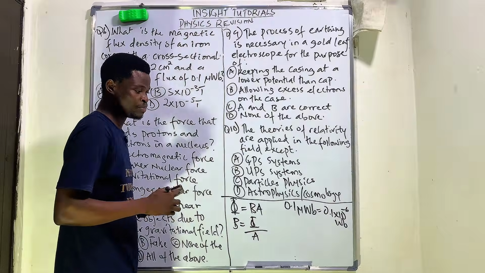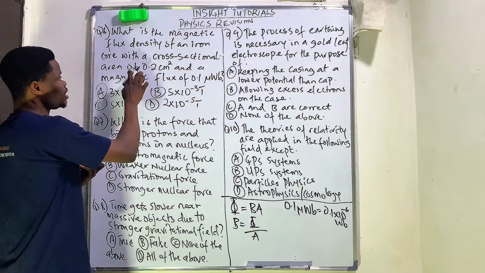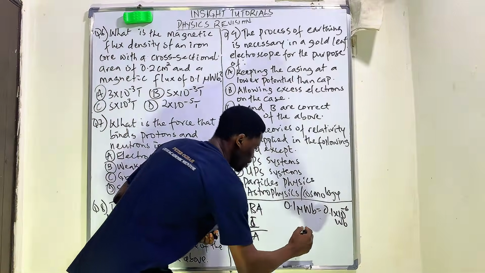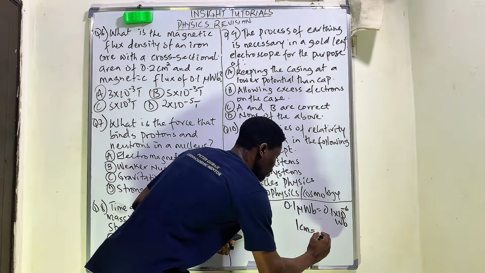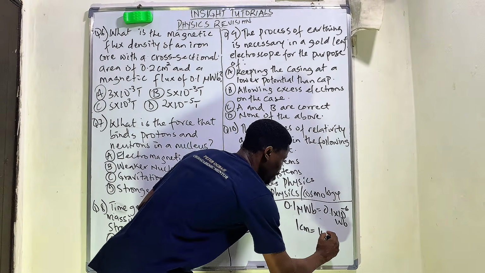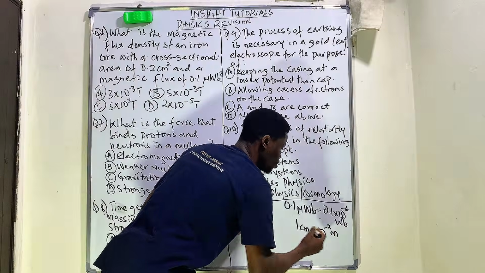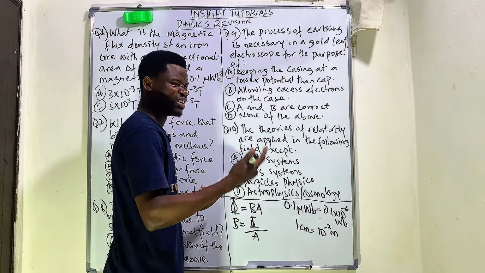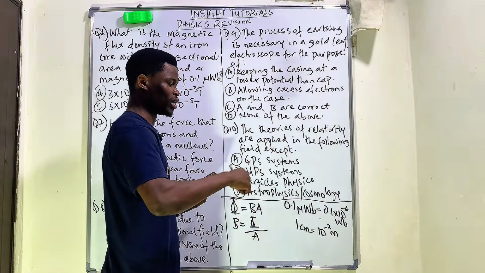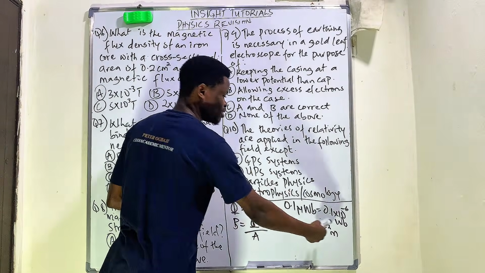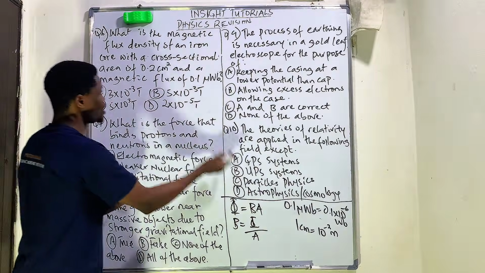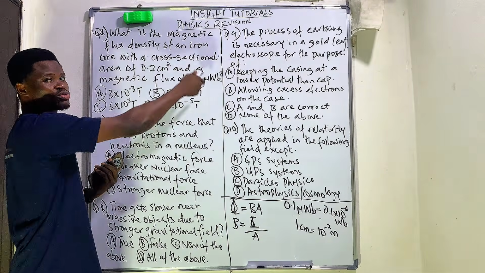And then we have to convert this 0.2 centimeters square. All right. Now, 1 centimeter is equals to 10 raised to the power of minus 2 meter. It's more like you doing 1 divided by 100, right? So it's going to give you 0.01 meter. So if you write it in this particular form, this is how it will be. Then remember that we were not given this in centimeter, we're given it in centimeter square.